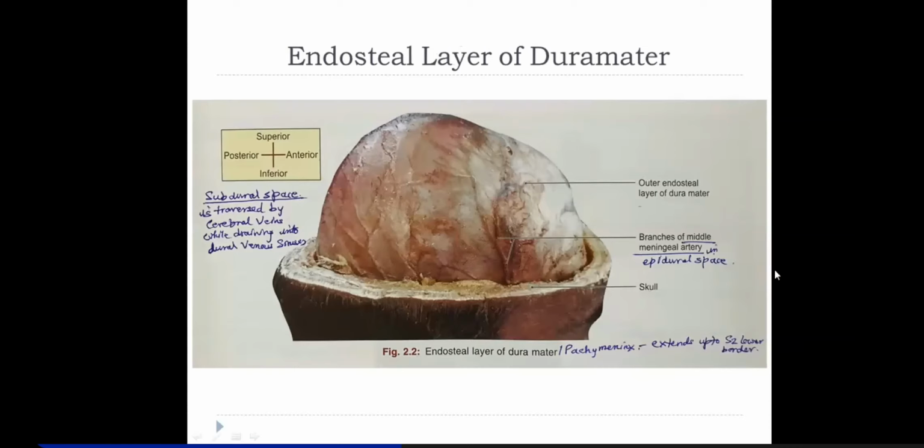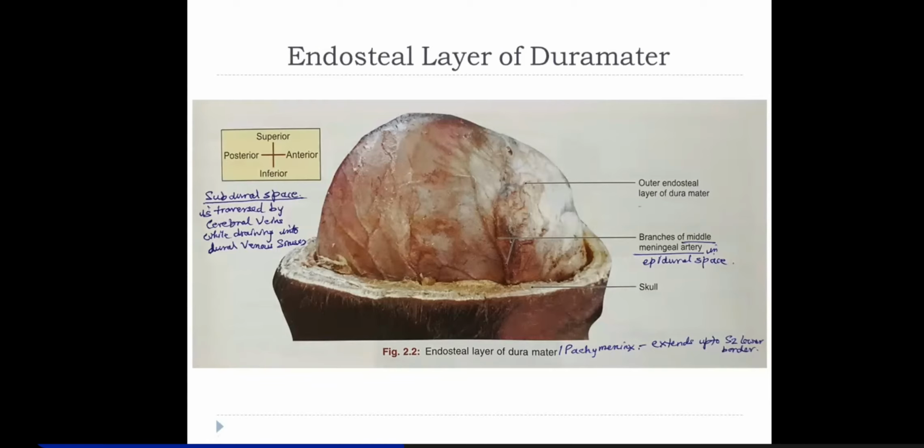Okay. Then after removing the cranial vault, you will find the outer endosteal layer of the dura mater, right? So the dura mater, which lines the cranium from inside, is made up of two layers.